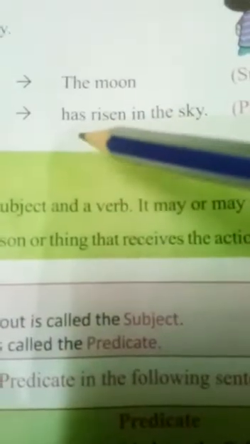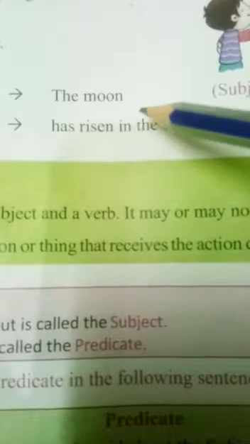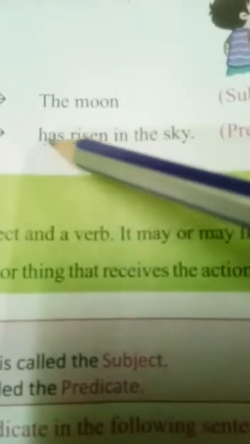The moon has risen in the sky, right? So the moon will be the subject. Has risen in the sky will be the predicate, because the moon is the noun, and has is the verb, and always the predicate starts with a verb. That much I have said to you.